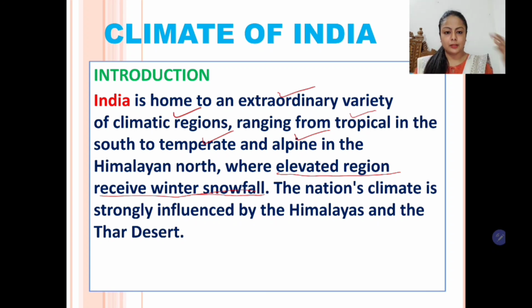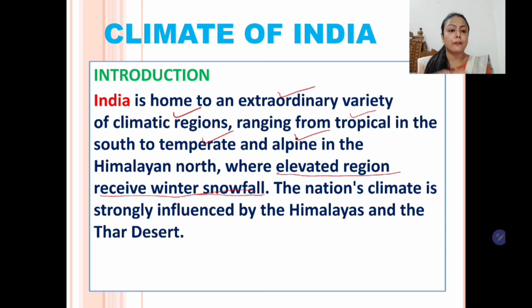So children, if you just read this introduction twice, you will understand the essence of the diversity of climate in India.